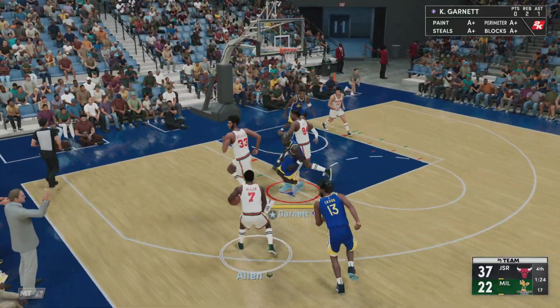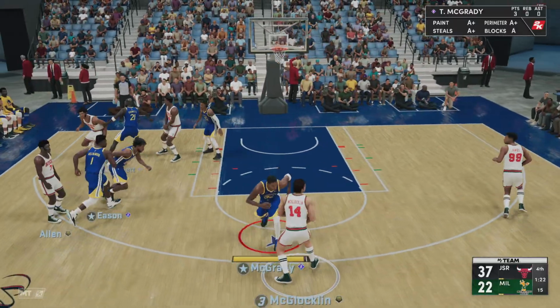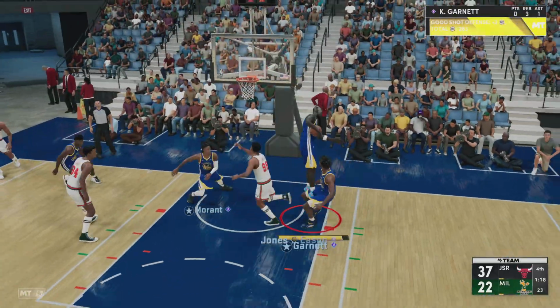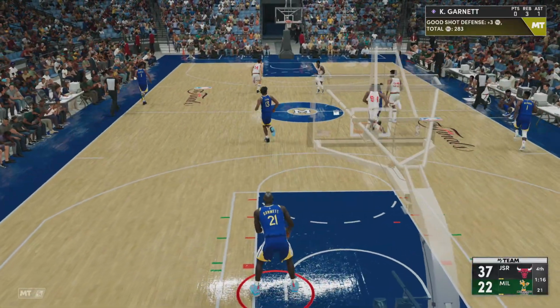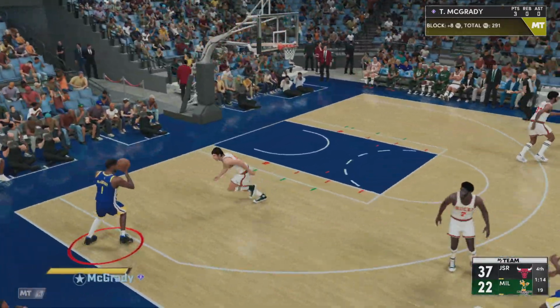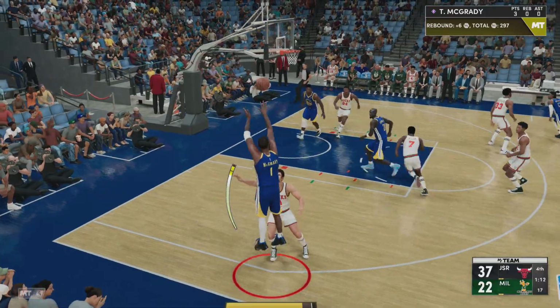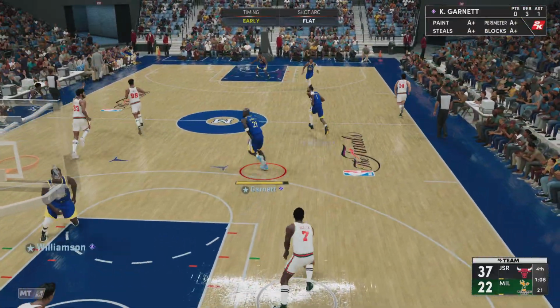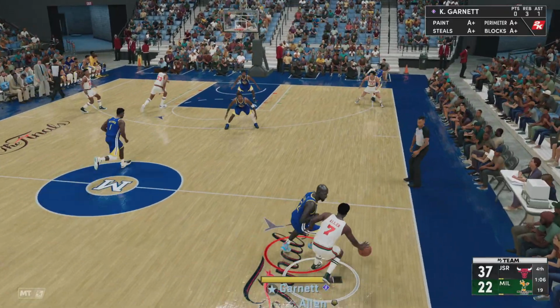Jones dishes to Allen. Pass to McLaughlin. Bucks passing it around. Here's Jones, and it's blocked. What a play as he just snatches the shot out of midair. Here's McGrady. And again, Chicago. No good. McGrady's gone 1 of 3 shooting so far.